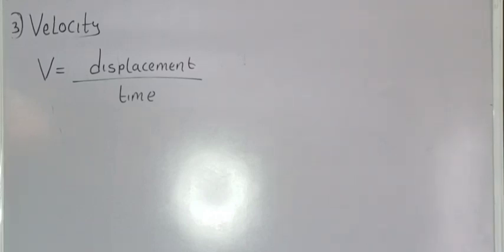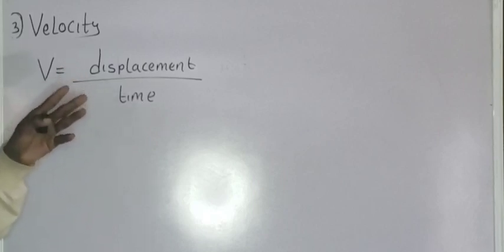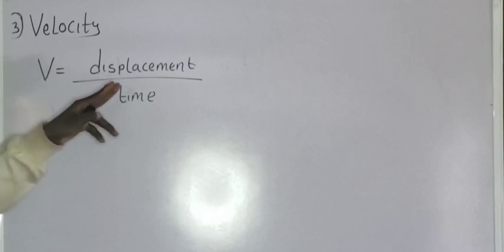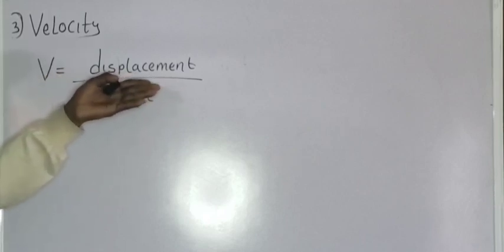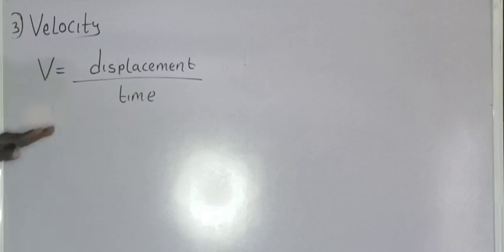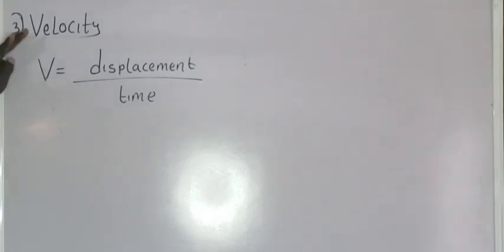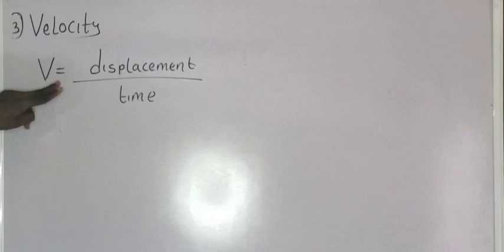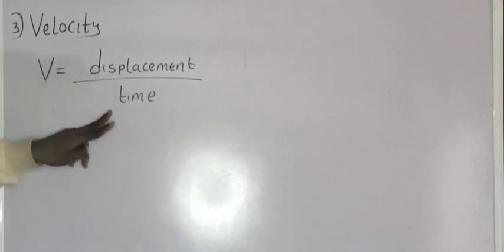And don't forget that I told you scalar quantity has magnitude and what? Scalar quantity has only magnitude while vector quantity has magnitude and direction. So therefore displacement has magnitude and direction, and velocity is related to what? Displacement. Velocity is directly proportional to the displacement. So therefore velocity is a vector quantity. Now, when you are given a question and the magnitude of the distance is given and the direction is given as well, that means that we are talking about velocity. Are you getting what I'm saying? So velocity is expressed mathematically as displacement all over time.